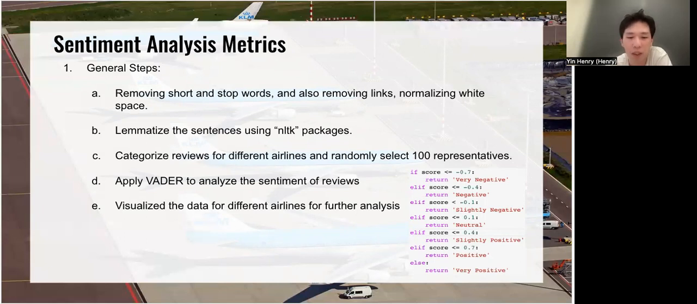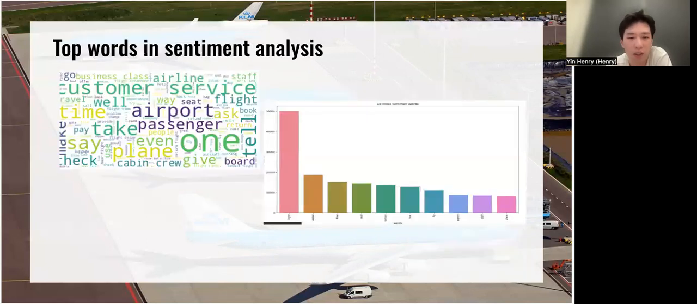But the most important part is to use the VADER package to analyze the sentiment of reviews. And finally, we're going to visualize the data for different airlines for the analysis. This chart is the criteria for leveling different attitudes of reviews. So here are the top words and sentiment analysis. As you can see, they're basically related to flights or airports, which is pretty reasonable because we're doing sentiment analysis of flight prices.